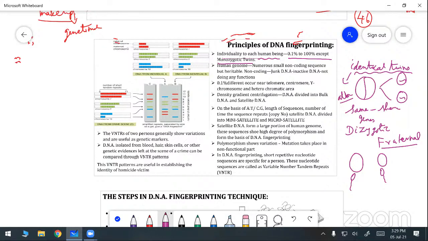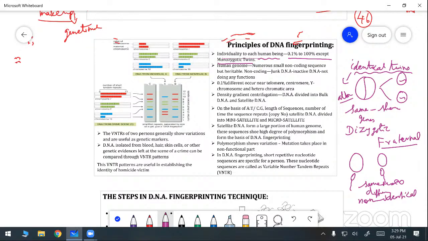Sometimes they are the same sex, and sometimes they are a different sex. That means they are non-identical. Do you understand? This type of twins is known as dizygotic twins, or otherwise called fraternal.